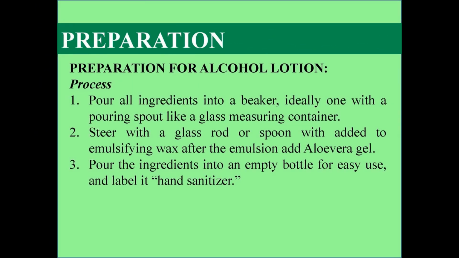To prepare the alcohol lotion, the processes are: first, pour all ingredients into a beaker, ideally one with a pouring spout, like a glass measuring container. Secondly, stir with a glass rod or a spoon, adding emulsifying wax. After the emulsion, add aloe vera gel. Third, pour the ingredients into an empty bottle for easy use and label it like a hand sanitizer.